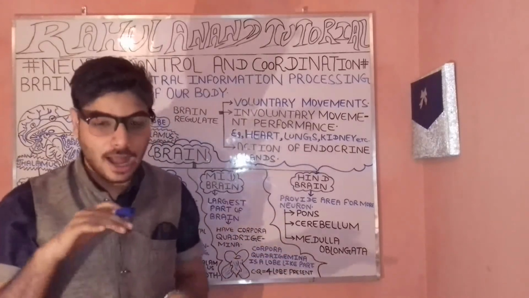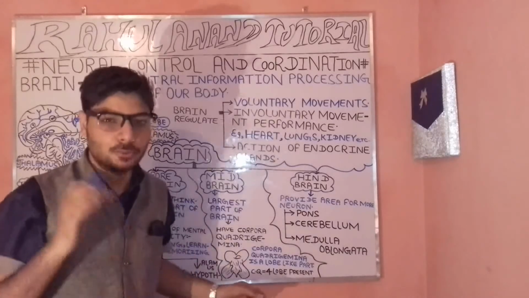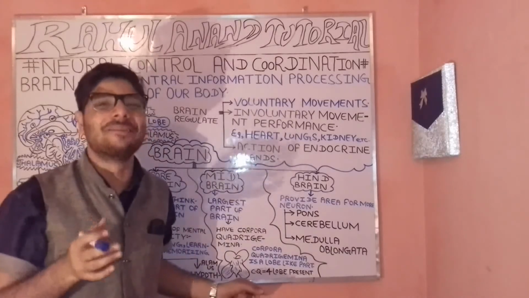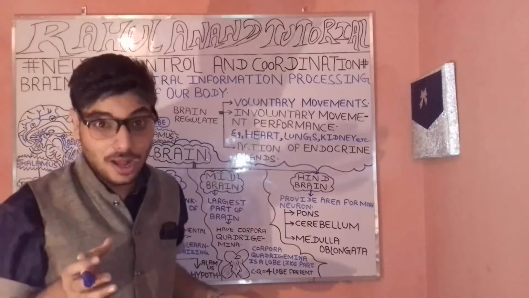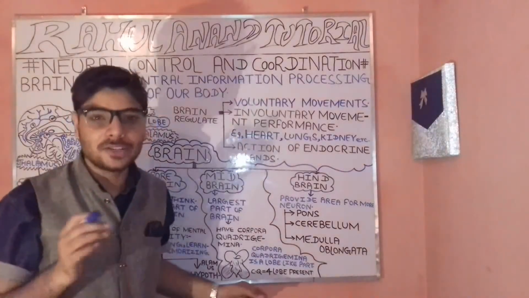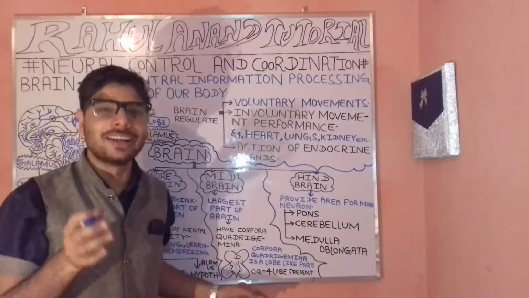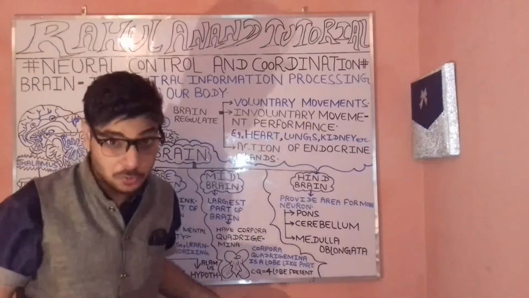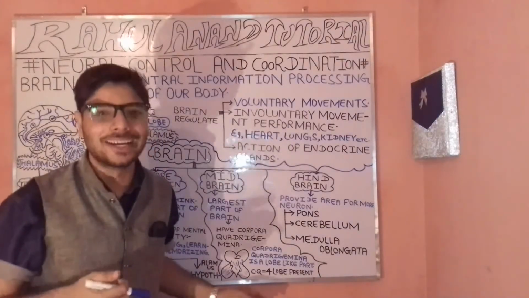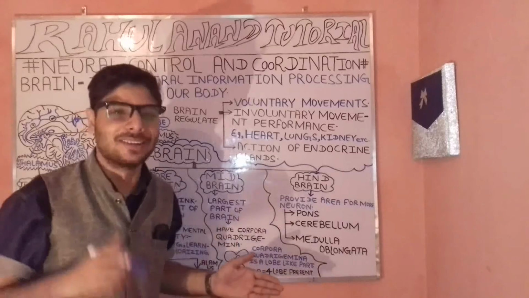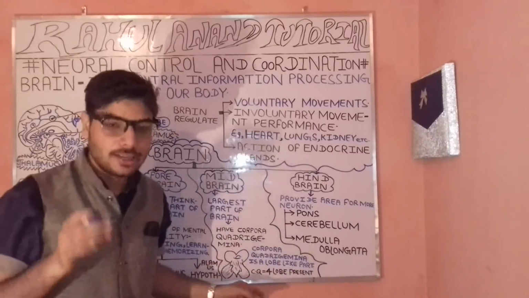So you could understand that after the role of these loops, we have given the specialized name, which is known as the corpora quadrigemina. Quadri means four in number, so the loops present will be four in number. Thus, the corpora quadrigemina.